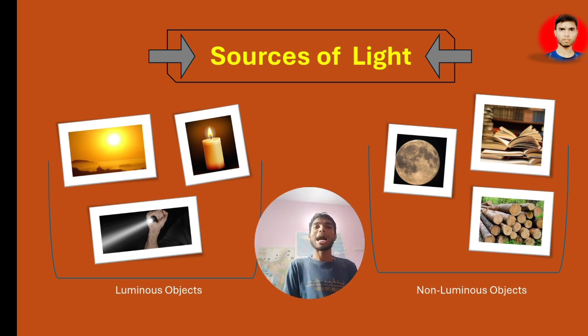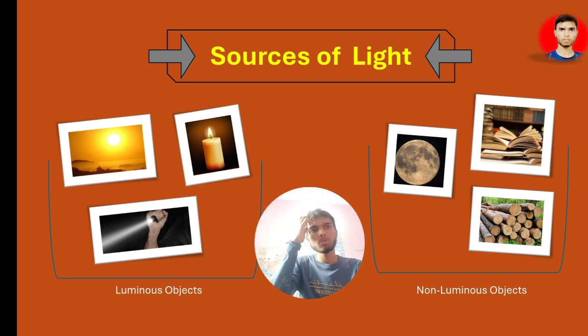Artificial means human made. Torch, flame, candle, who made these? Human made. That's why in one word we say these are artificial lights. Here you cannot say that humans made the sun. It is not a fact. It is not true.